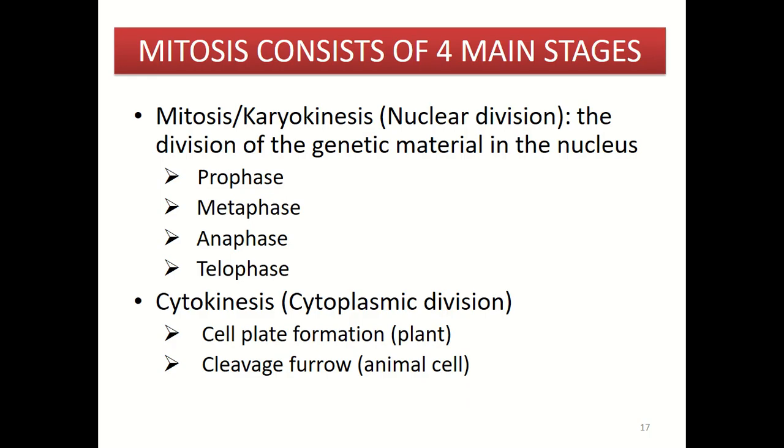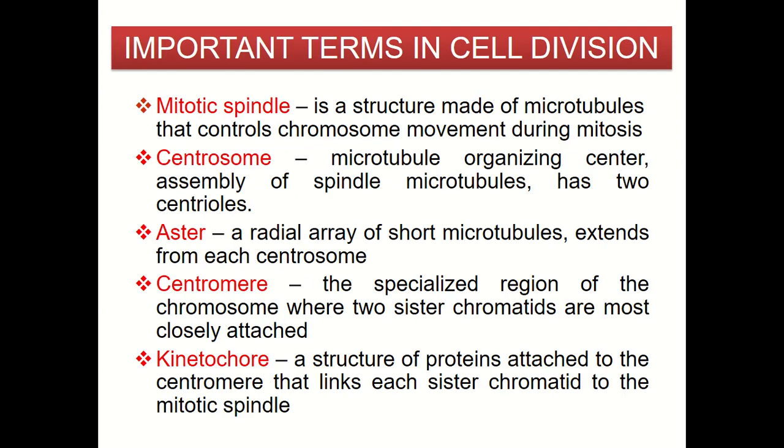So mitosis consists of four main stages, including prophase, metaphase, anaphase, and telophase. And after mitosis, we have the cytokinesis process, involving cell plate formation in plant cells and cleavage furrow formation in animal cells.